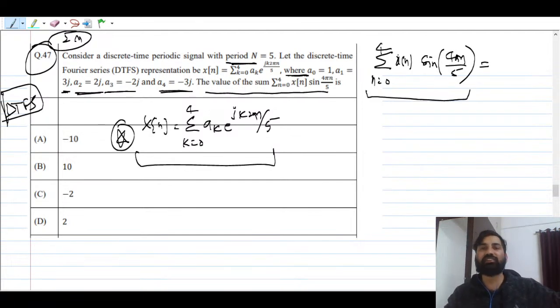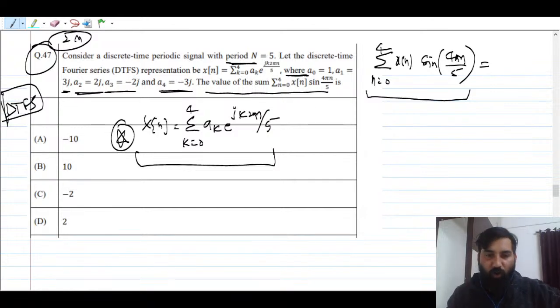What is this, guys? This is nothing but the definition of the coefficient a_k. Because you always study two formulas. One is the synthesis formula for the Fourier series, and one formula you study for computing Fourier series coefficients, or you can say the inverse Fourier transform. So you have to identify what they are asking. If you're not able to identify, then you will not be able to solve the question.